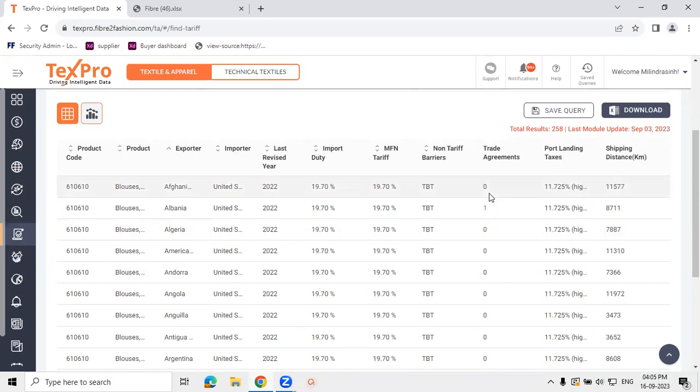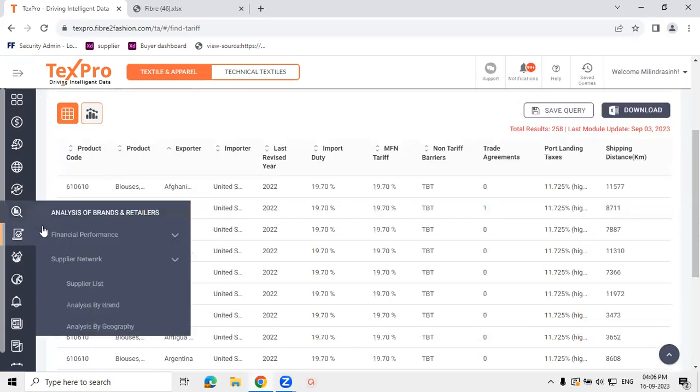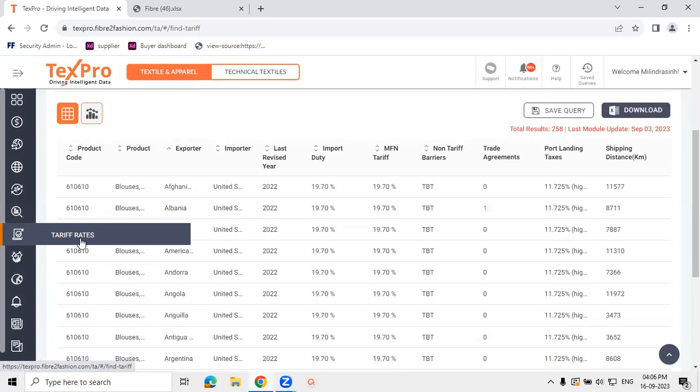distance. In the trade agreement section, wherever there is a trade agreement signed between exporter and importer country, if you click on that, it will redirect you to the next module where those trade agreements are explained in detail.